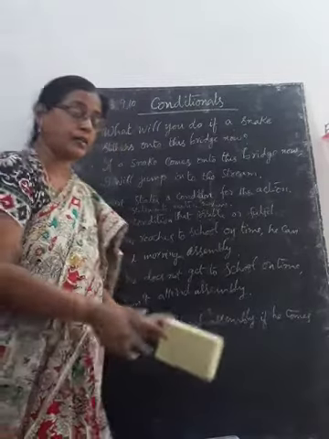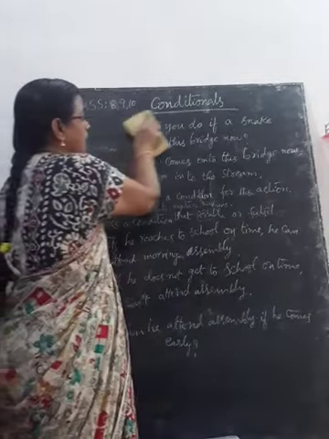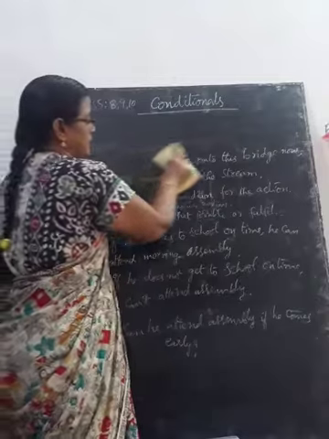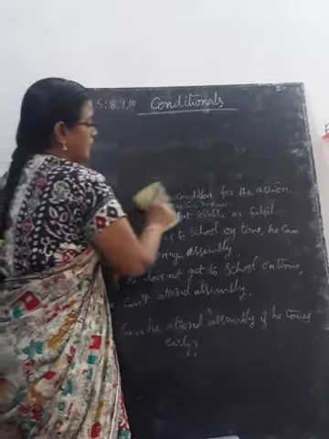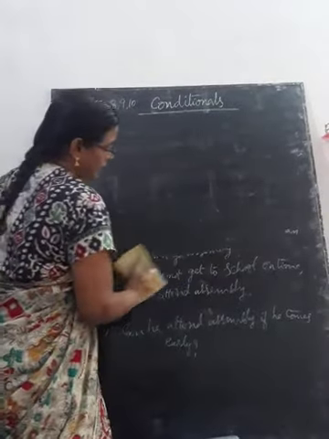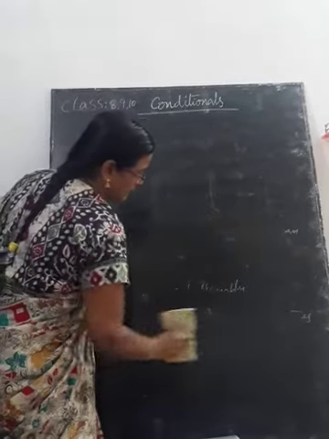And there are three kinds of conditionals, students. What are they? Probable conditional sentence, improbable conditional, that is imaginary, and the third one is unfulfilled conditional sentences.